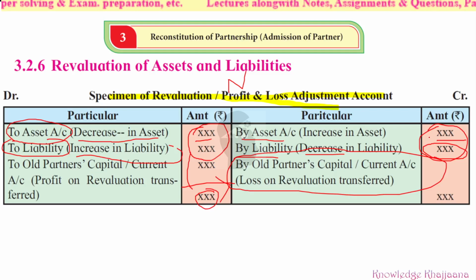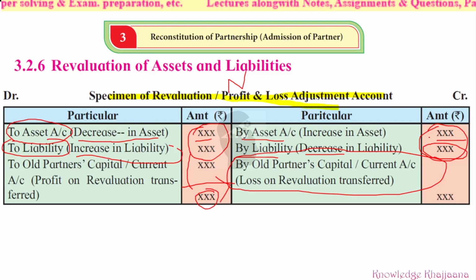And what should we do with that loss? It should be transferred to the old partners' capital or current account in their old profit sharing ratio. Always remember, it should be transferred to the old partners' capital or current account in their old profit sharing ratio. It is the loss on the revaluation which has been transferred to the old partners.